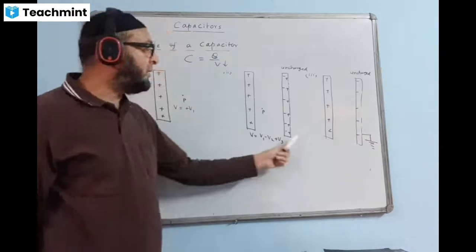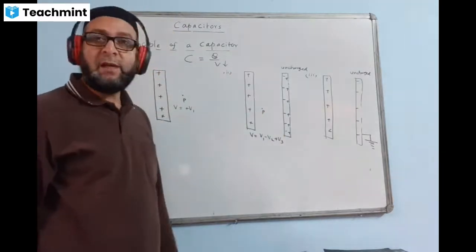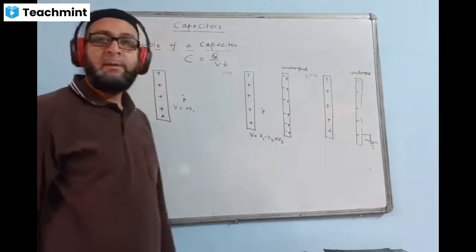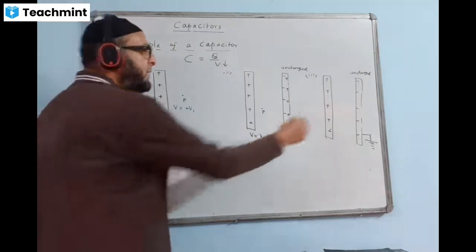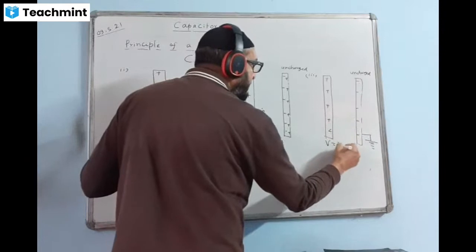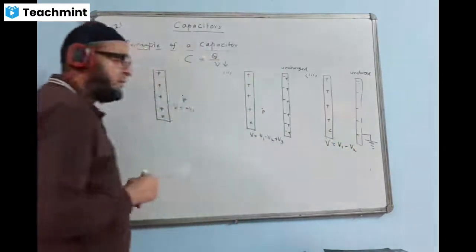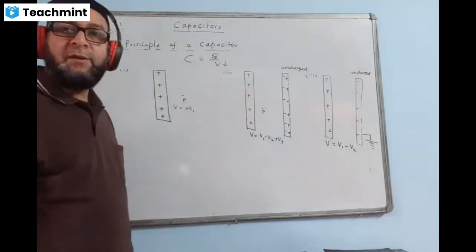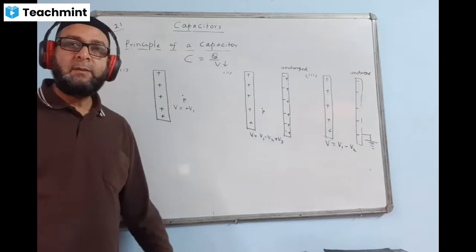When we do not do the earthing, then negative and positive both will stay there in the uncharged conductor, because these positive charges are not going to the earth. They will stay there on the conductor. What is the potential over here? The potential will be one positive and one negative. I'll write here plus V1 minus V2. I'll write like this. Let us compare the three cases and check in which case the potential becomes the minimum.